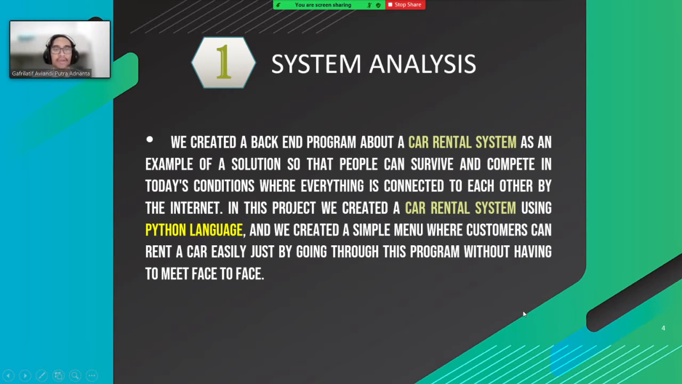So we created a back-end program about a car rental system as an example of a solution so that people can survive and compete in today's conditions where everything is connected to each other by the internet. In this project, we created a car rental system using Python language, and we created a simple menu where customers can rent a car easily just by going through this program without having to meet face-to-face.